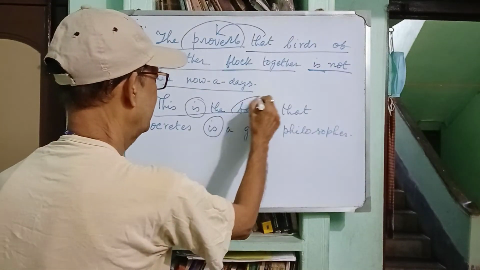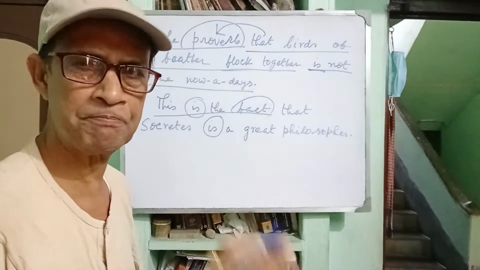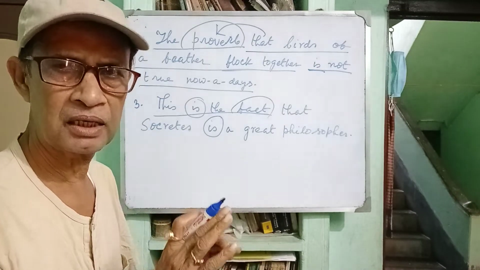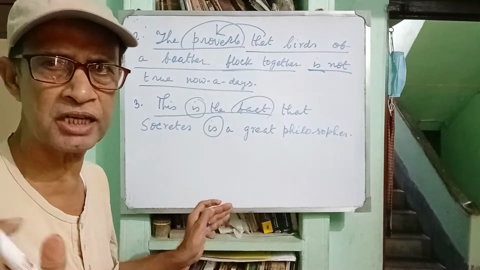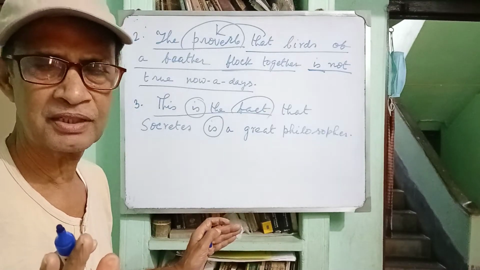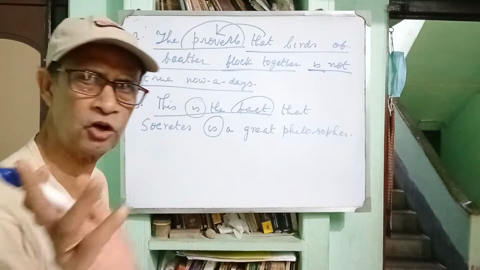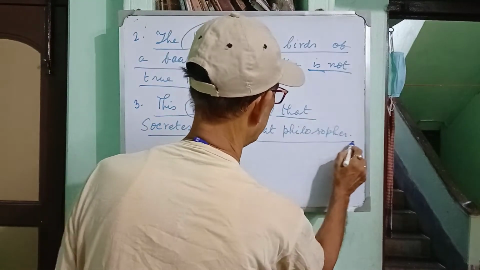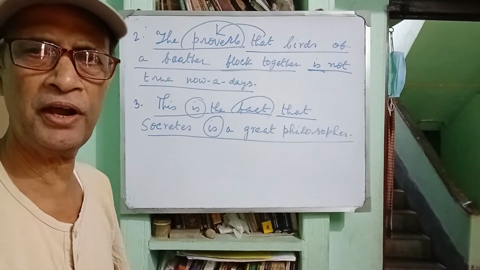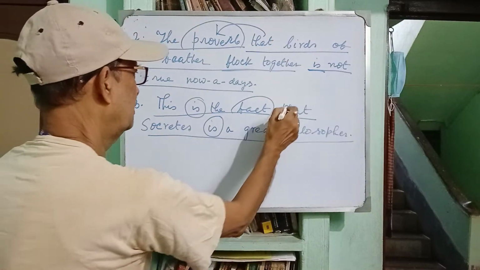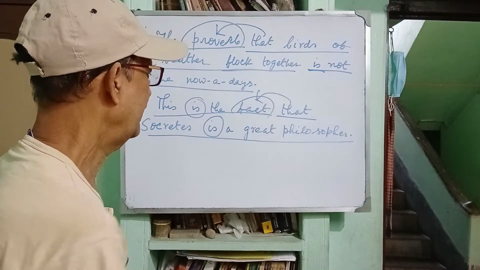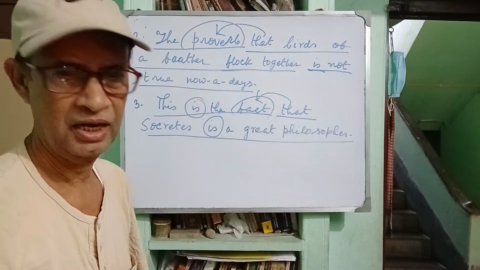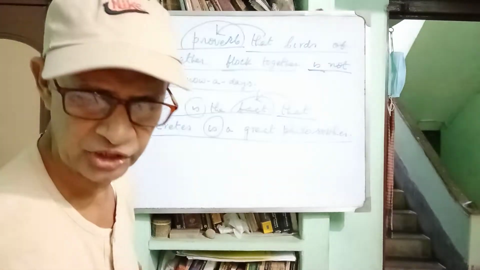And what is the fact? You see that fact is a noun, and this noun is being clearly, vividly and distinctly suggested or explained by the clause that Socrates is a great philosopher. So it is noun in apposition to the fact. It is noun clause and apposition to fact. Now let us write the fourth sentence.